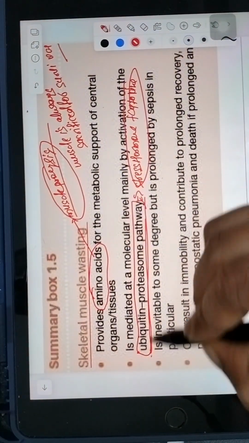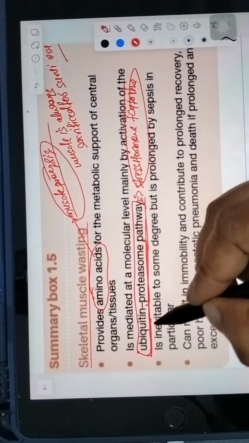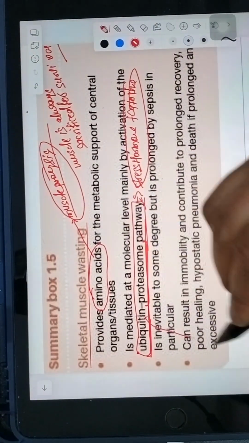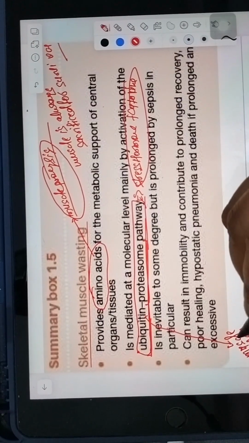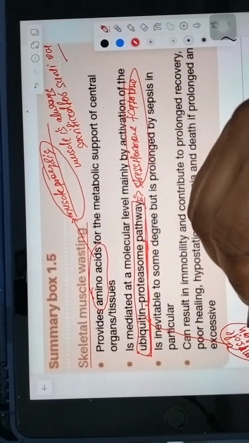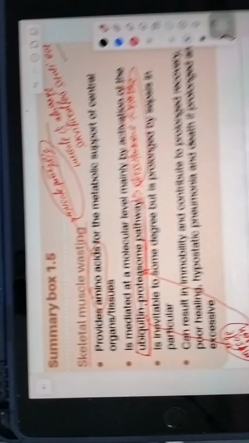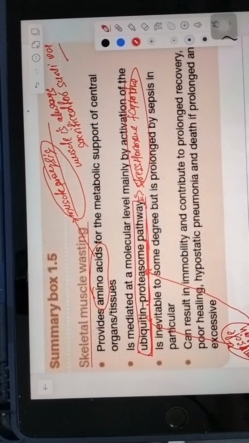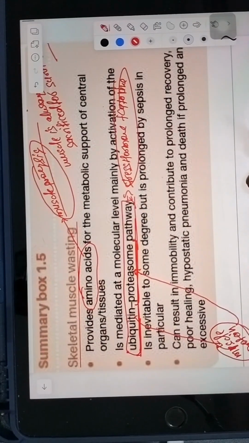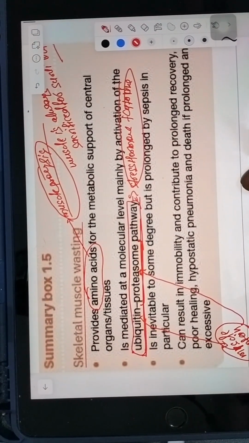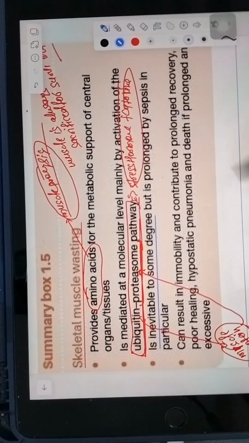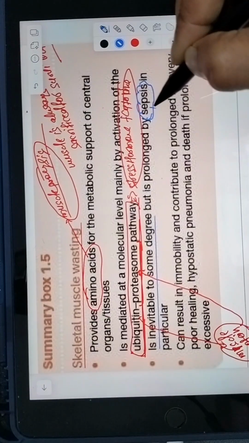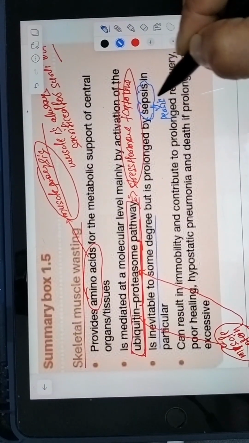Ubiquitin and proteasome are two different terms. Muscle proteins are tagged with ubiquitin, and they will be degraded in the proteasome. In a normal adaptive response, there will be mild muscle loss. Some degree of muscle loss will occur, but when sepsis occurs, this will lead to persistent proteolysis.